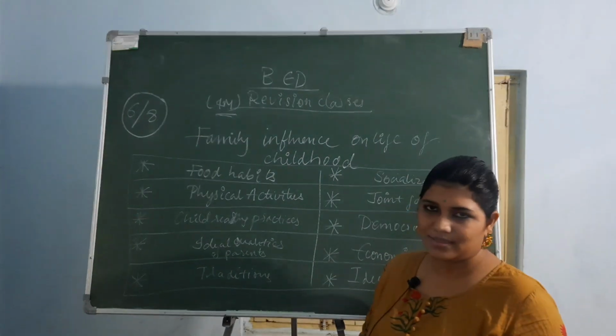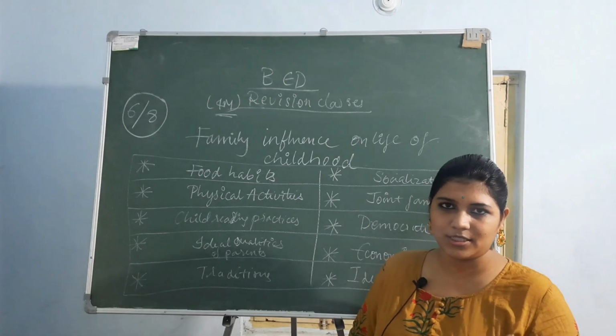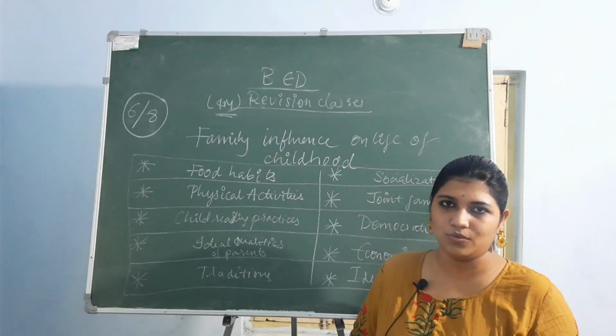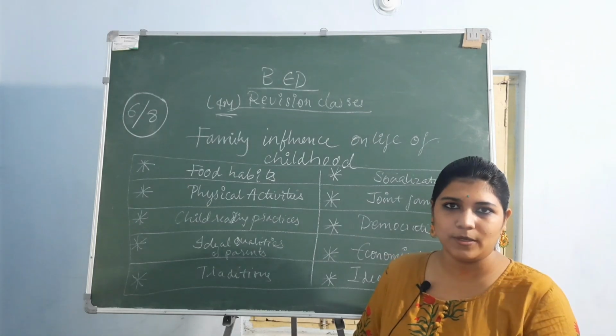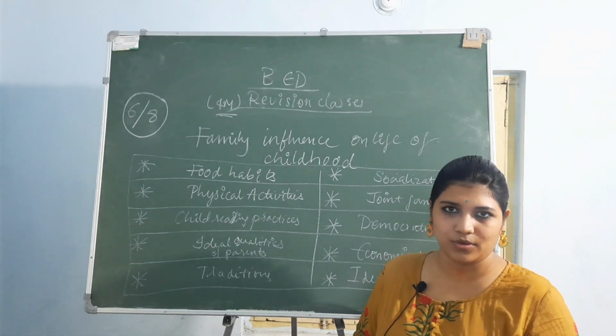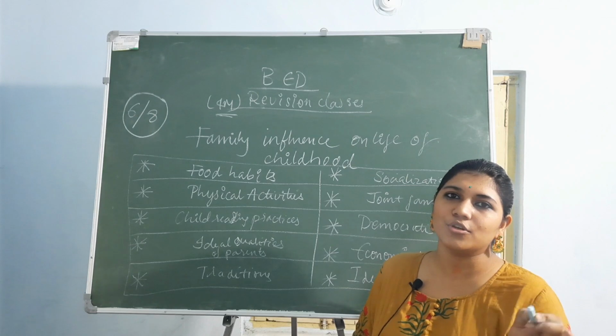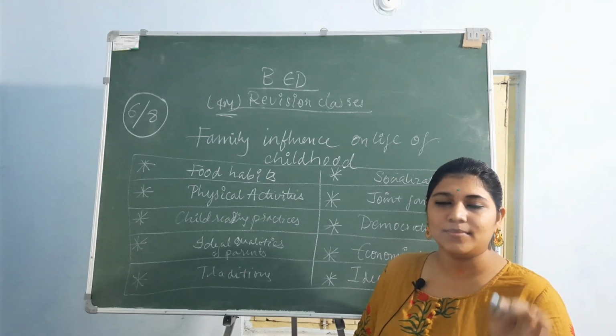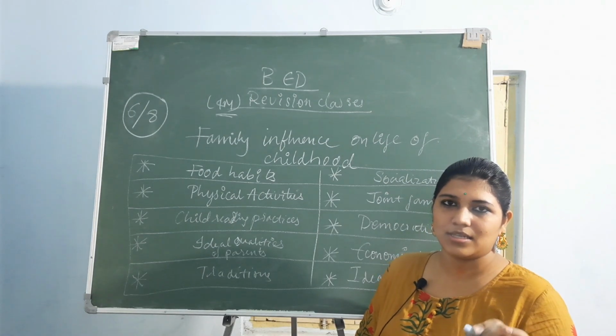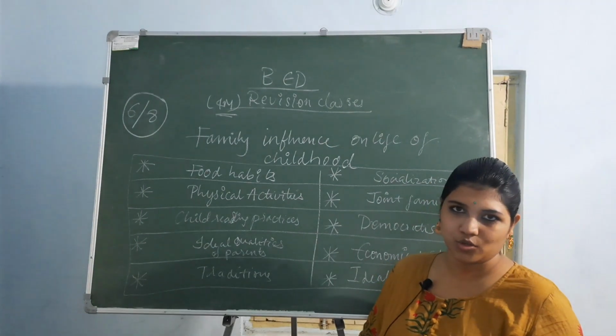Whatever it is, you have to show equal liberty and importance to whatever they do. You have to recognize that they are a human being with their own rights, and you should give them all their rights and also teach them their responsibilities. That is how child rearing practices go.